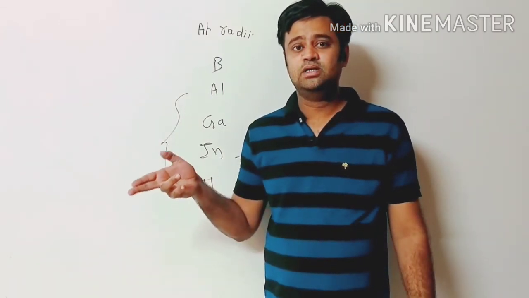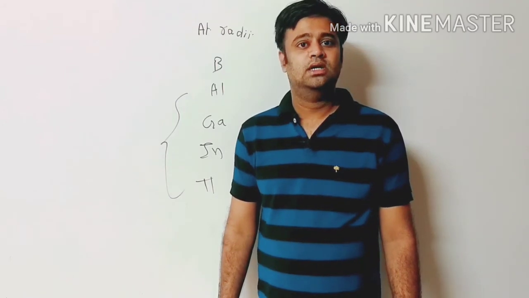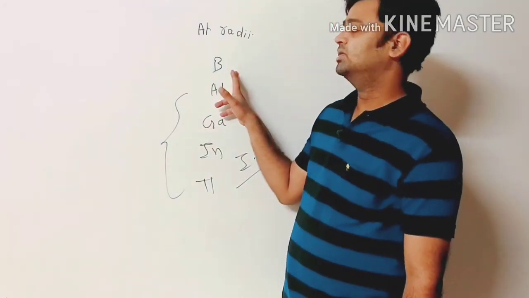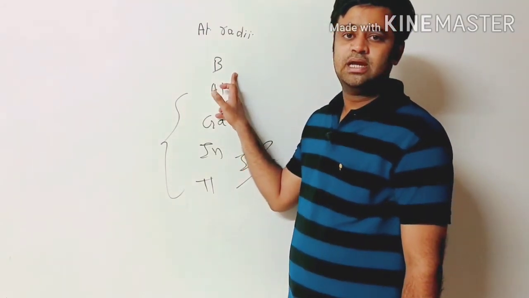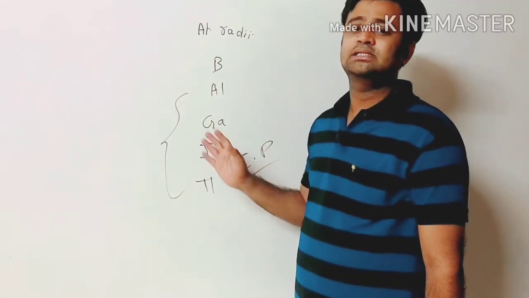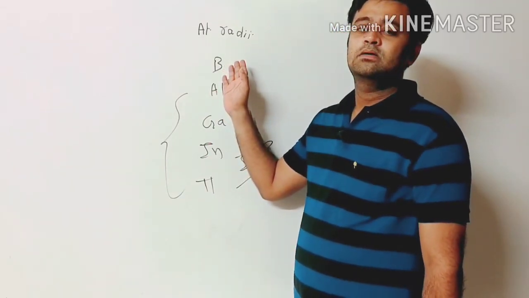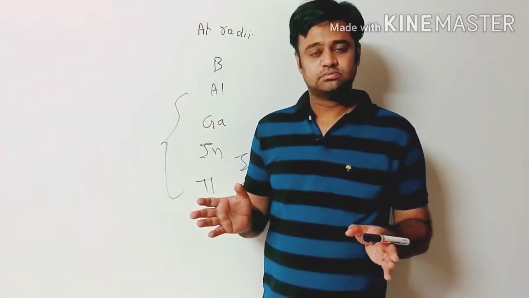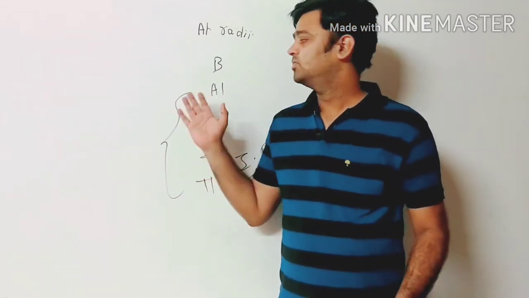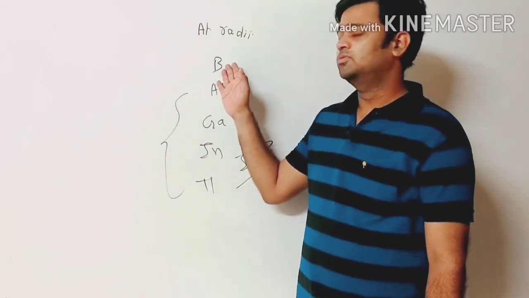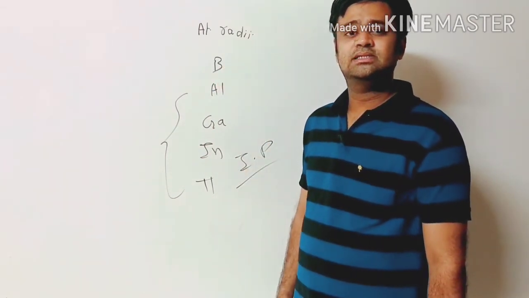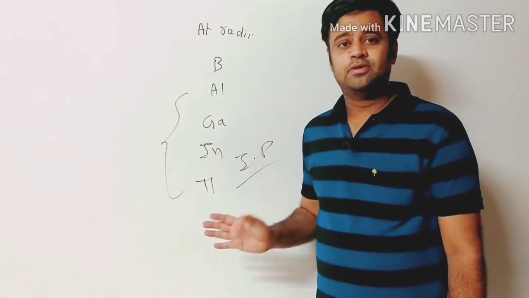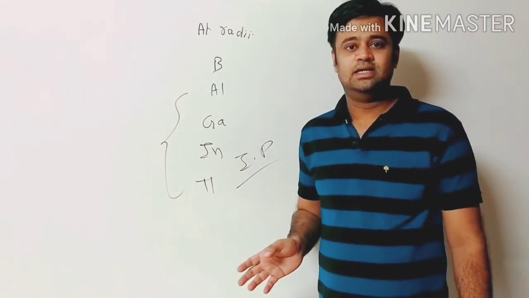It is very difficult to remove outer electrons. Ionization potential is inversely proportional to the atomic size. As from top to bottom atomic size increases, ionization potential should decrease, right?